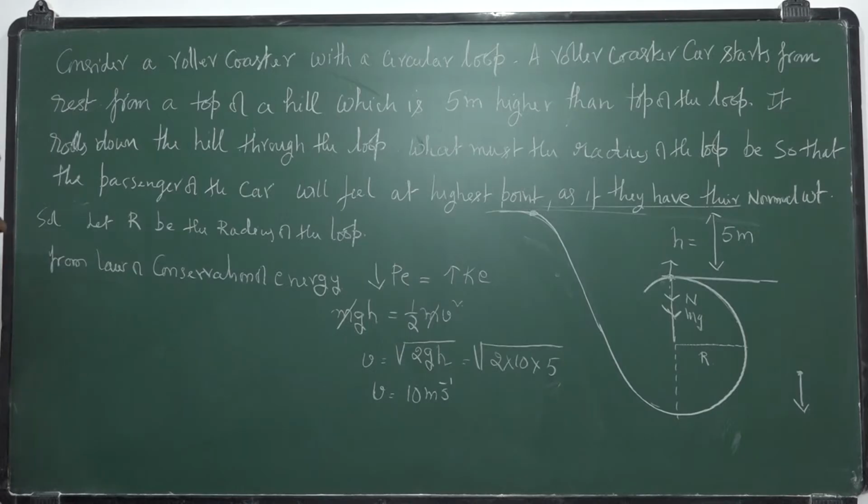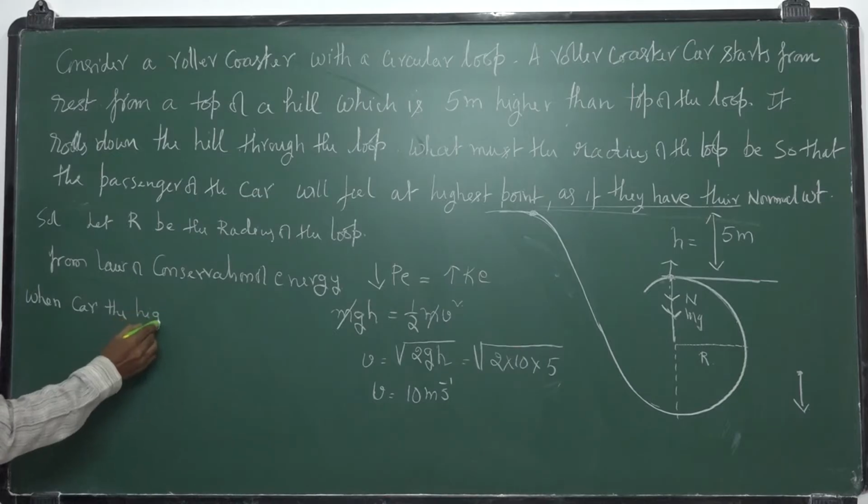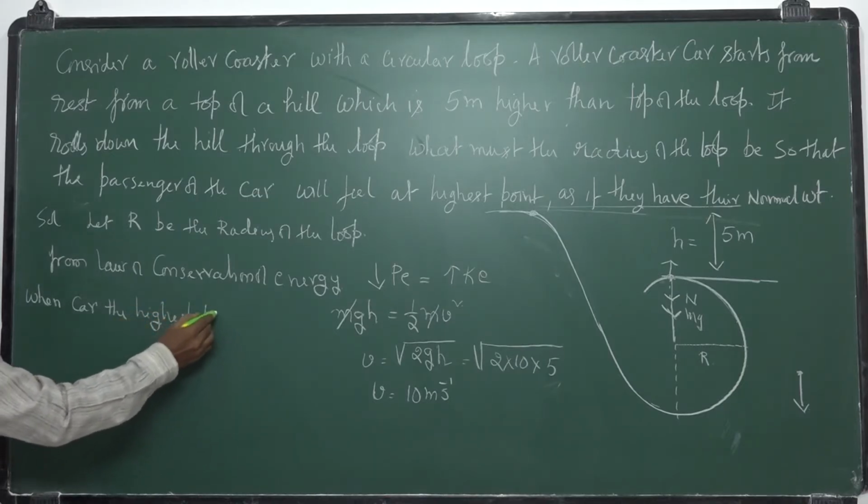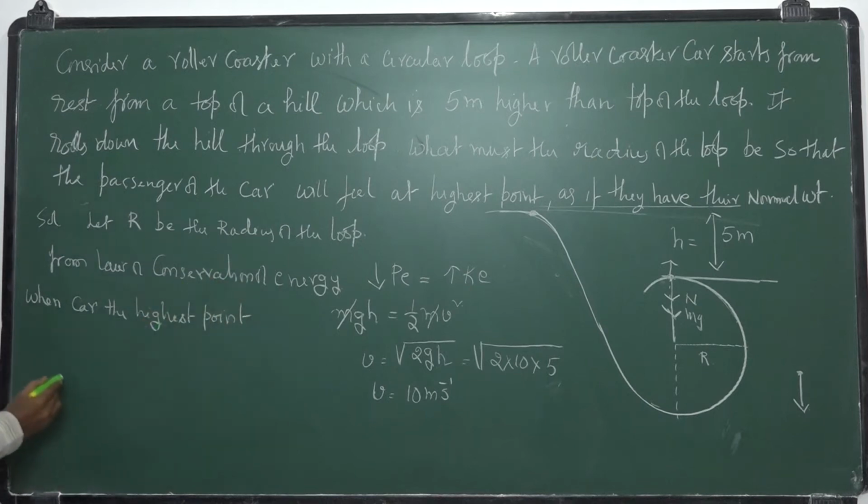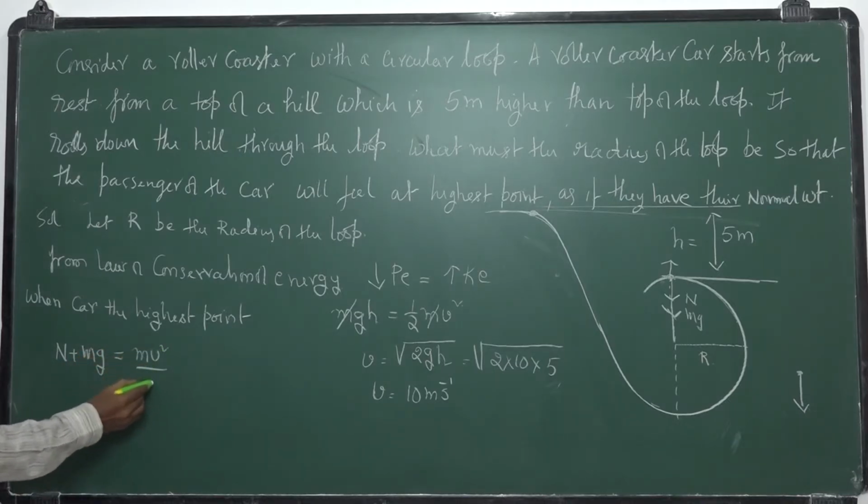So here the concept is, when the car, the roller coaster car, is at the highest point, the resultant of N plus mg will provide the necessary centripetal force, that is mv square by r, where r is the radius of the loop.